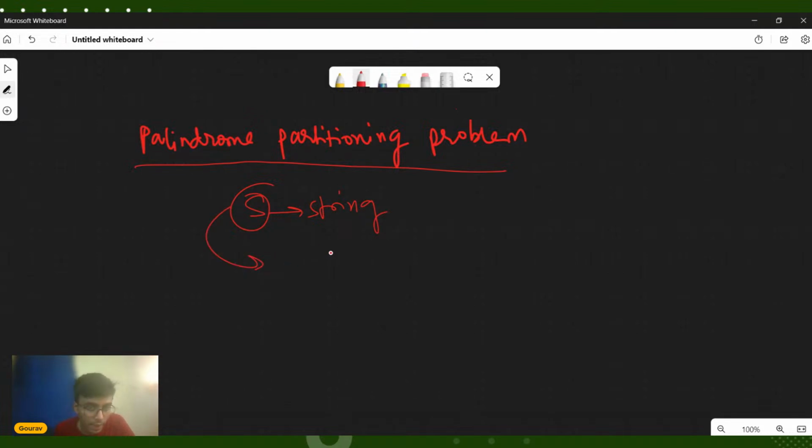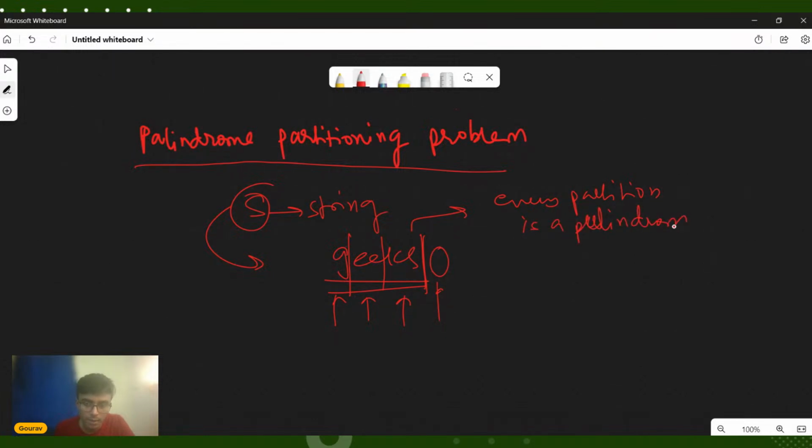For example, let's say geeks is a string. Now you can partition the string by placing a partition here, or let's say here. So this has been partitioned into three different strings. Since you are partitioning it here, we can say that this is also an empty string here as well. The idea is that you are partitioning the given string. Now the question is asking you to partition the string in such a way that every partition is a palindrome.